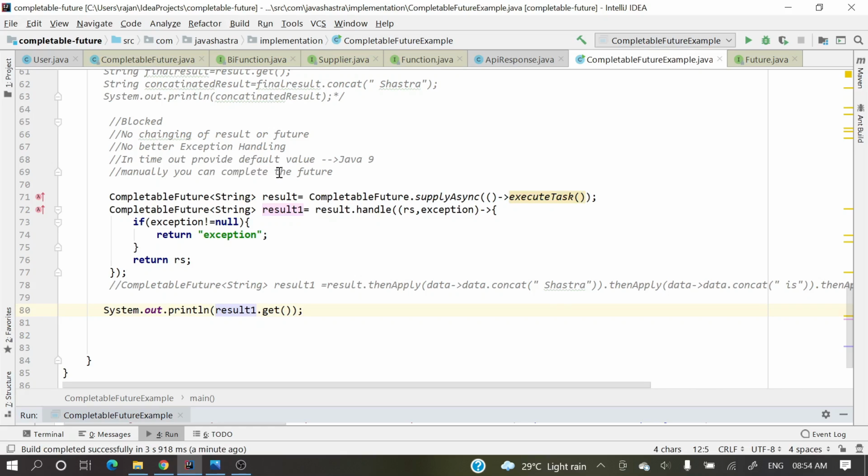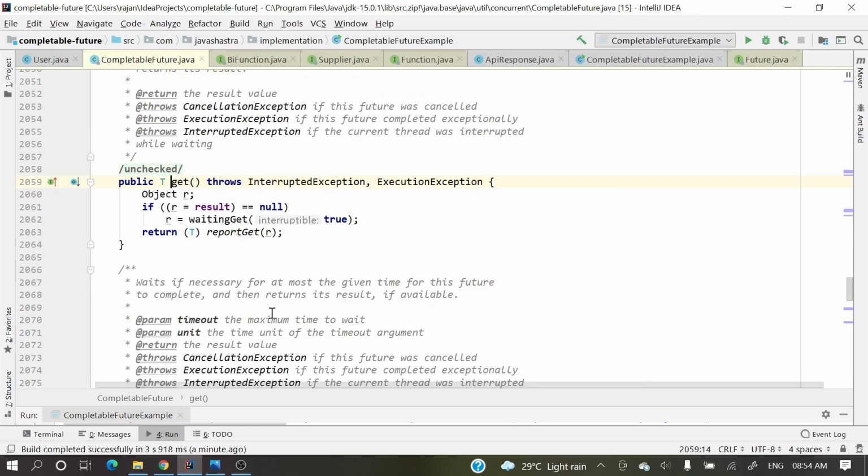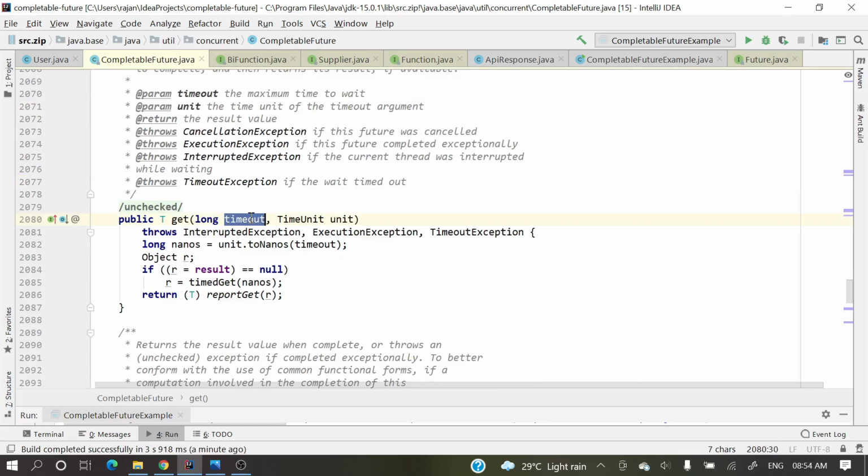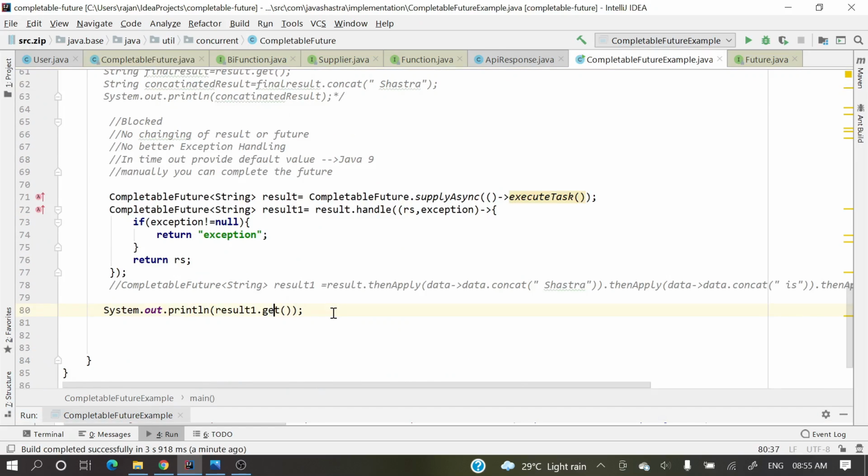Now let's see timeout, providing a default value. If you see result.get, it's a blocking operation. Unless we get a result, it will block over here. So to mitigate that, we have one timeout mechanism. One overloaded method is there, with timeout and units, millisecond or whatever you want.